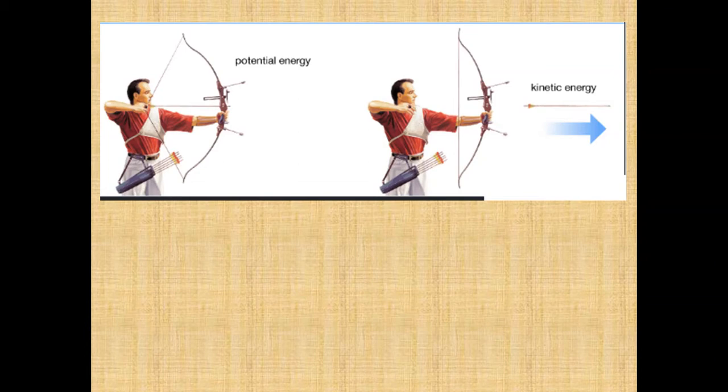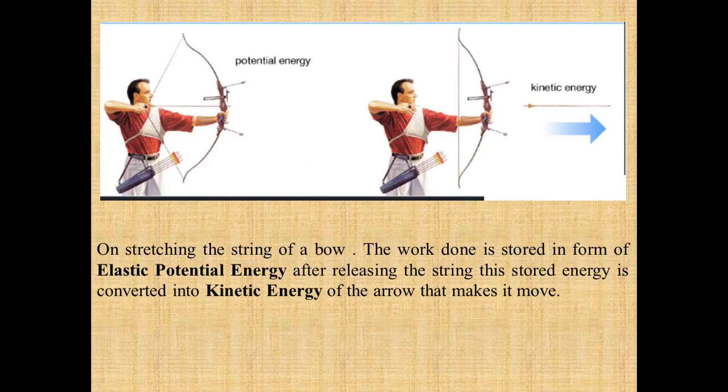The second form of potential energy is elastic potential energy. So as the name suggests, elastic, it is the stored energy of the body due to the position of the object. So in this photograph you can see the man is stretching the string of a bow. So what he is actually doing is storing elastic potential energy in the string of the bow.